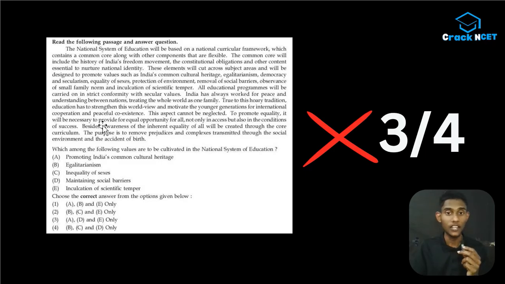That's our strategy for this kind of questions, and most probably 3 or 4 questions will come from this area. That means 9 to 12 marks. That's very important, and it's comparatively easy, guys.